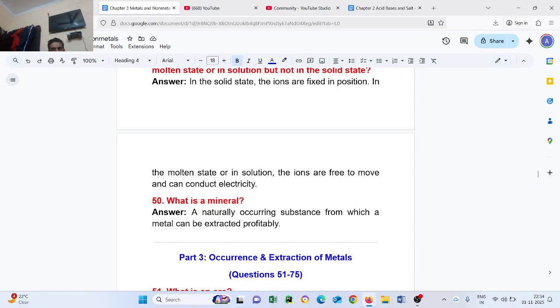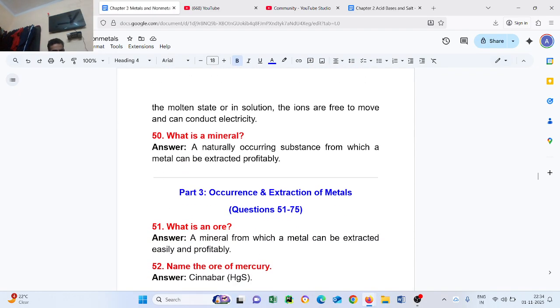Question number 50. What is a mineral? A naturally occurring substance from which metal can be extracted profitably.